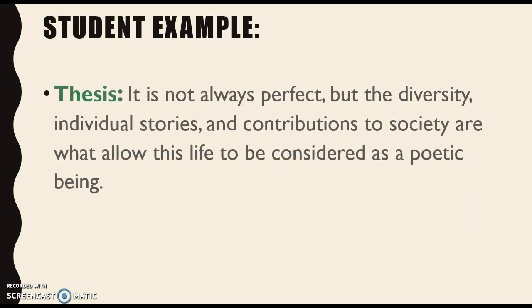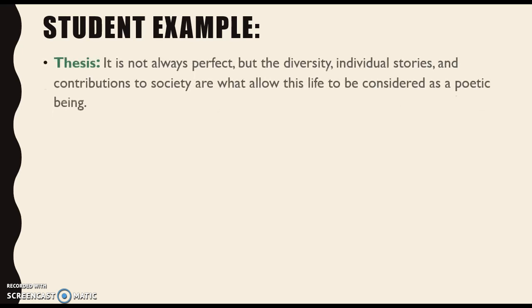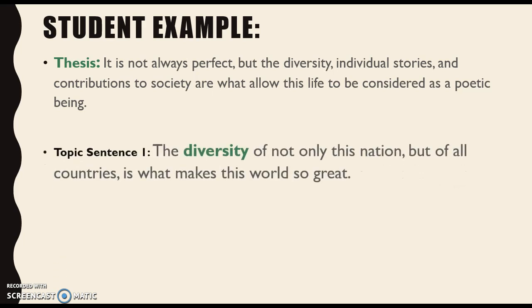So here is an example from a student. Here's their three-pronged thesis: It is not always perfect, but the diversity, individual stories, and contributions to society are what allow this life to be considered as a poetic being. Okay, so there's their thesis, right? We might not understand everything that they're talking about because we haven't read the whole essay, but let's examine their topic sentences. So within that first body paragraph, this is their topic sentence.